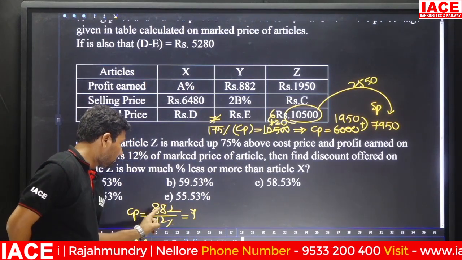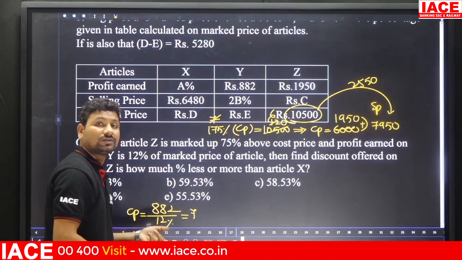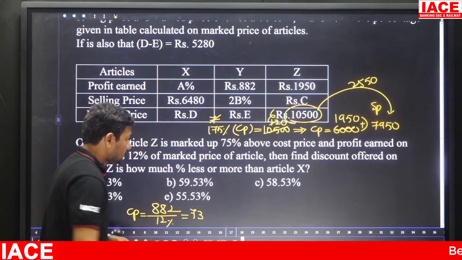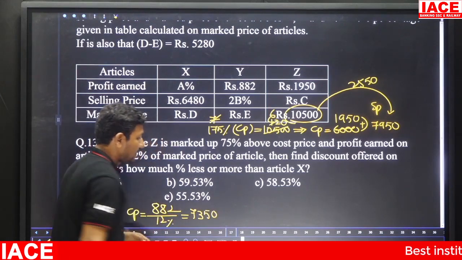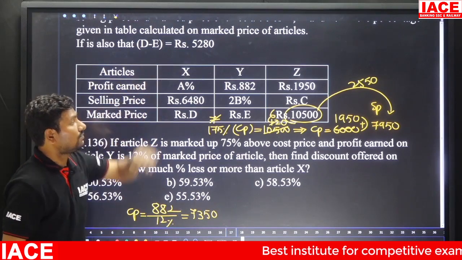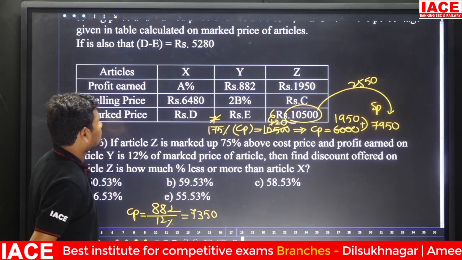12 7s is 84. Remaining value is 42. 12 3s is 36. 12 4s is 48. 12 3s is 36. Remaining value is 6, and 7350. The value becomes 7350. And we know that D minus E is equal to 5280.